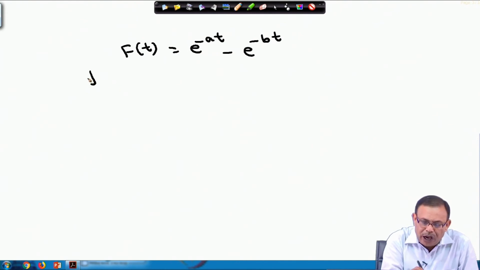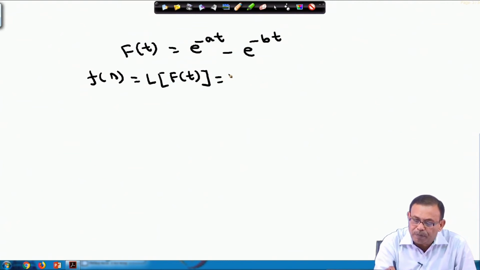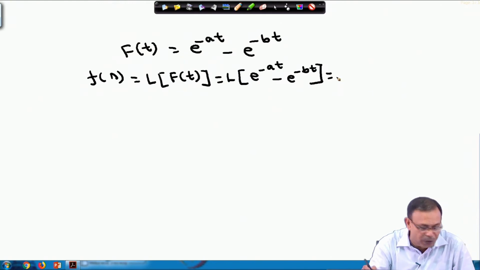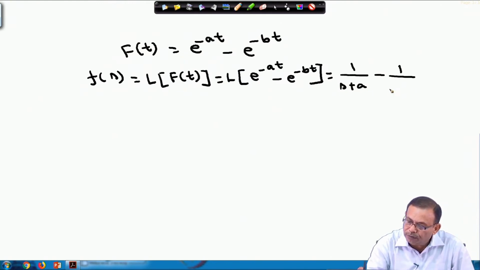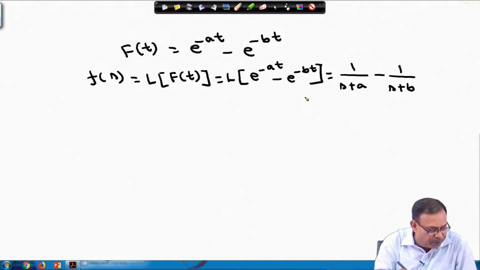So, using the following earlier example, Laplace transform of f(t), which is nothing but F(s), equals Laplace transform of this function e power minus a t minus e power minus b t. And we know the result of both, one is 1 by s plus a minus 1 by s plus b, because we know Laplace transform of e power a t and e power b t.